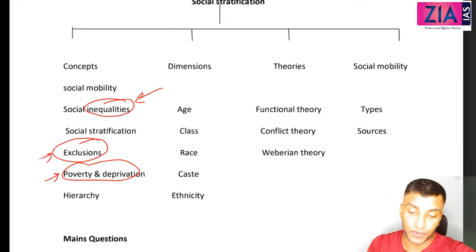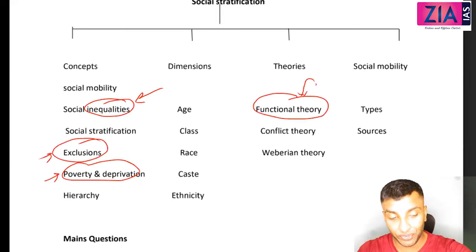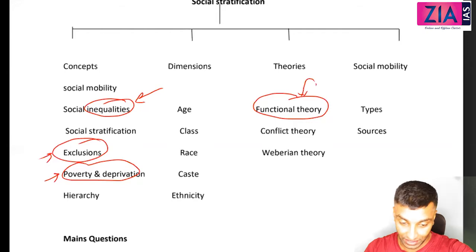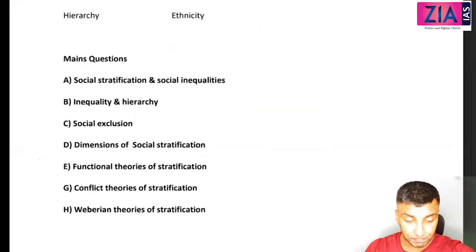Okay, so that is about functional theories. We will discuss that. So a certain level of inequality is required in society. So you will even try to justify these inequalities after attending the session. Okay, so let's see the types of questions which they have asked.